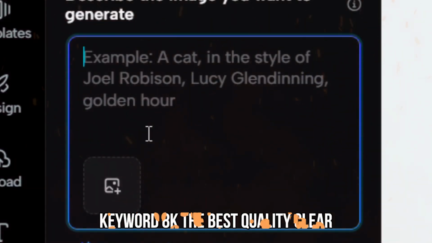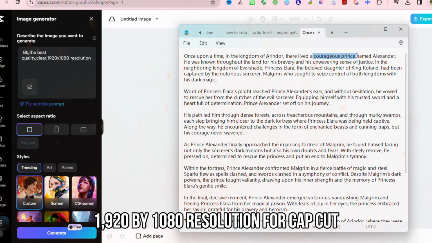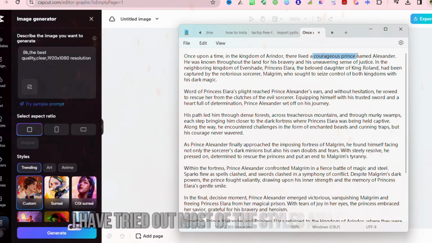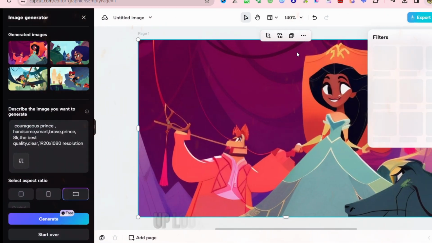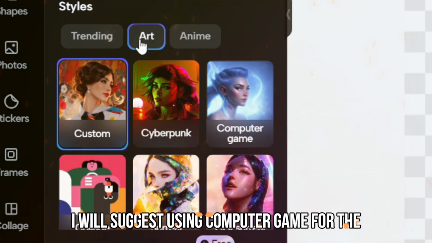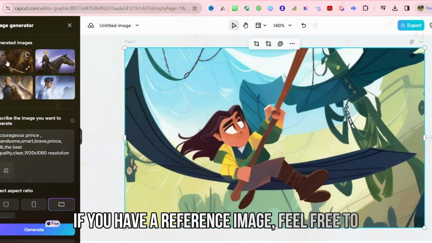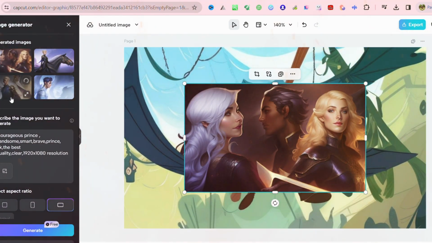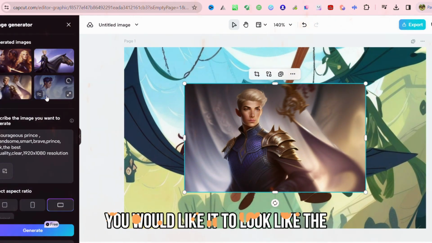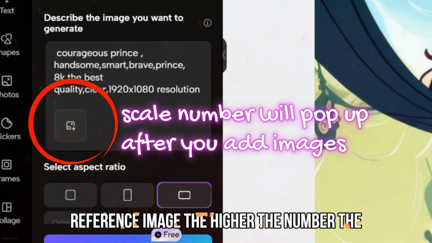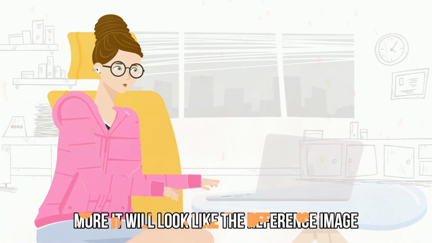Use the keyword 8K, the best quality, clear, 1920 by 1080 resolution for CapCut prompt. I have tried out most of the styles and end up looking blurry. I will suggest using computer game for the highest resolution. If you have a reference image, feel free to scale it up to the number you would like it to look like the reference image. The higher the number, the more it will look like the reference image.